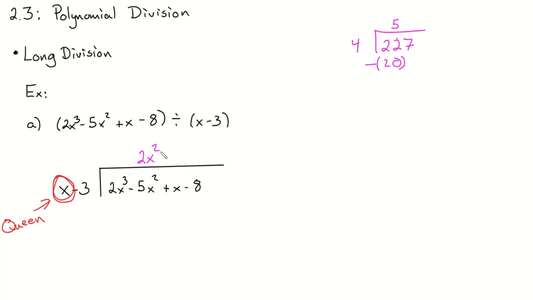Maybe not. How did I know to write a 20 here? I didn't just guess a 20. I multiplied. This thing is just an uglier divisor, but can I multiply? But we have to distribute, because it's x times this and minus 3 times this. Okay, so help me multiply this real quick. X times 2x squared gets me a what? 2x cubed. And then now I'll do the, and I wouldn't encourage you to draw these every time because it's going to get really ugly. But what's negative 3 times 2x squared?